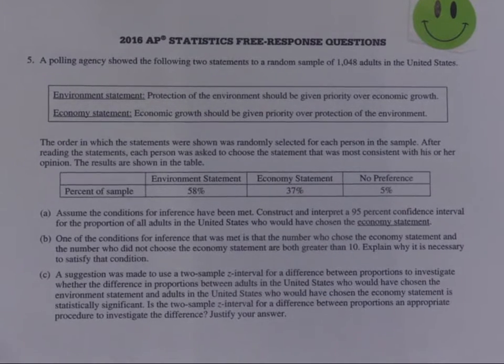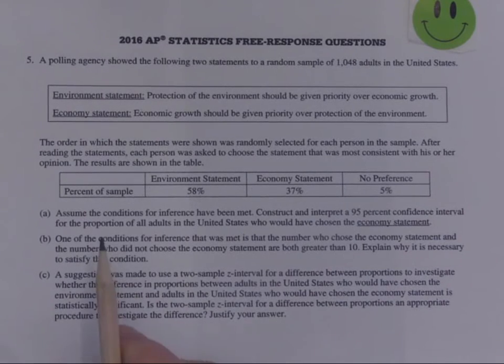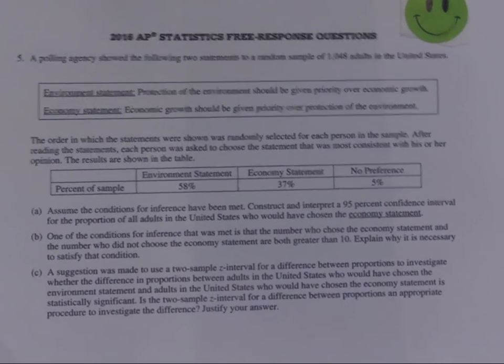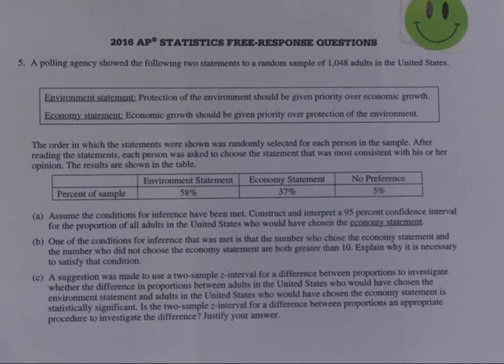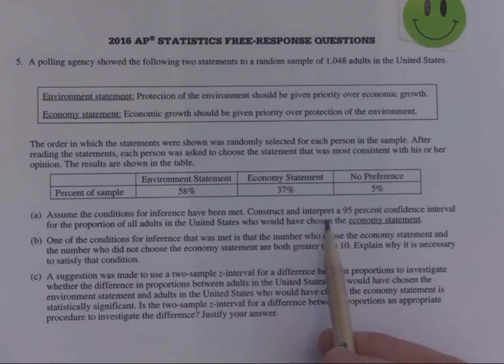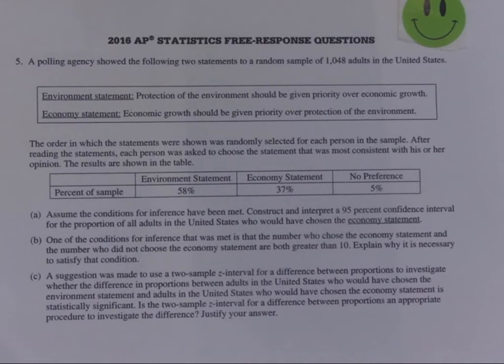Okay, so the first thing in regards to part A, it asks us to construct and interpret a confidence interval for a proportion. So that would be a z-interval, and it says that the conditions for inference are met. In other words, the assumptions are met. And so you have to do the other three parts of the TAME acronym. Whenever you're asked to construct a confidence interval, you should do the TAME acronym.